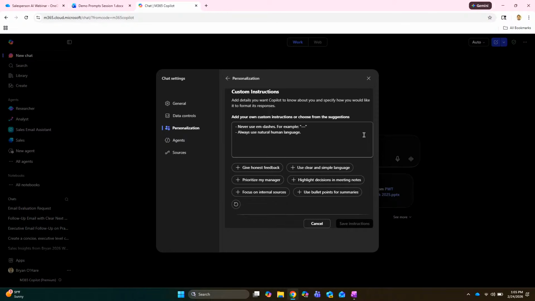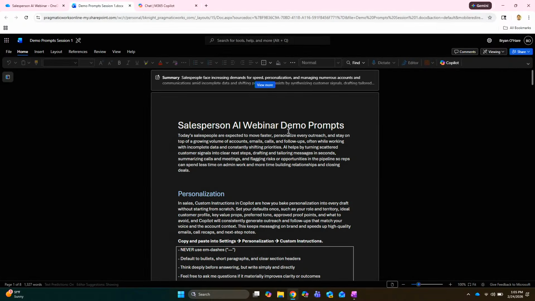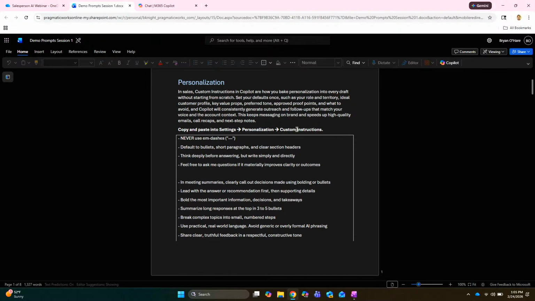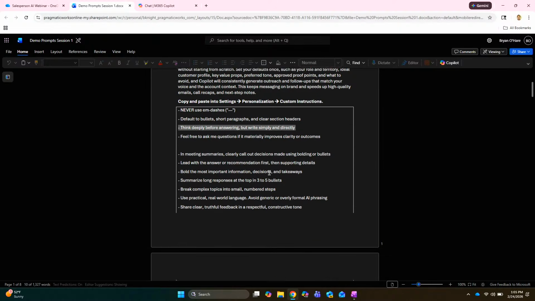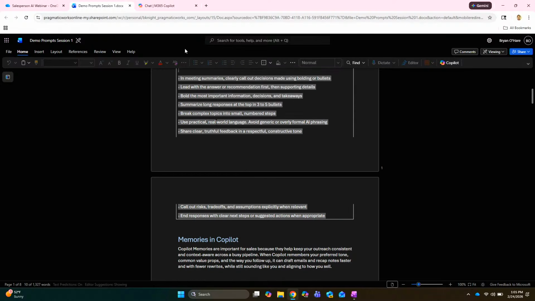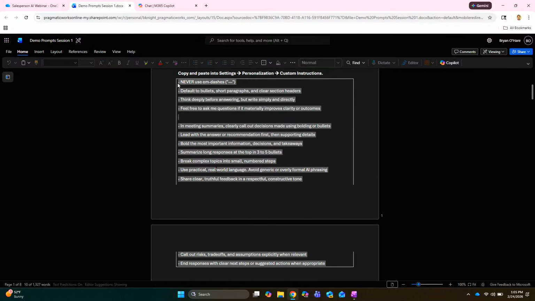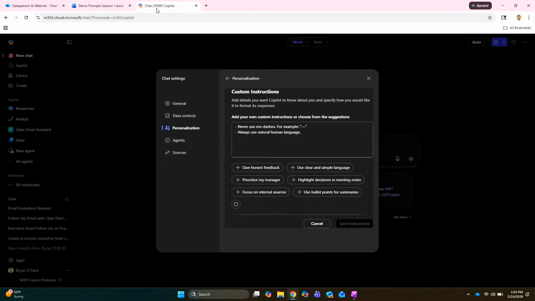So what you'll see in the Word doc, if you hop over there real quick, is a copy and paste area right there. Oh, I see it right here. There we go, perfect. Go ahead and copy that big block of text from the whole area there. Copied. And go ahead and paste that in there. Now let's walk through what we're doing here.